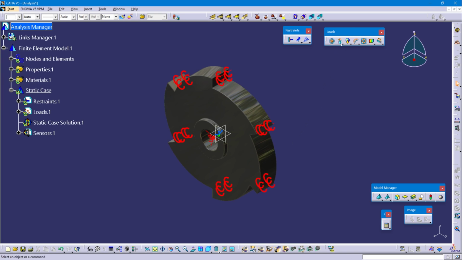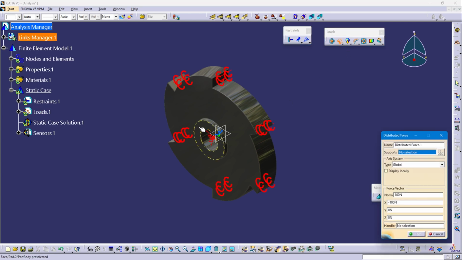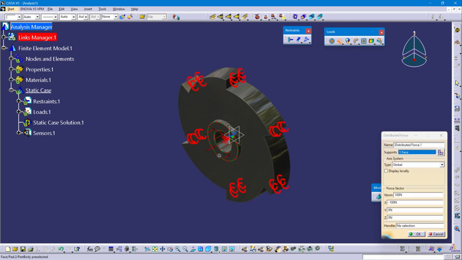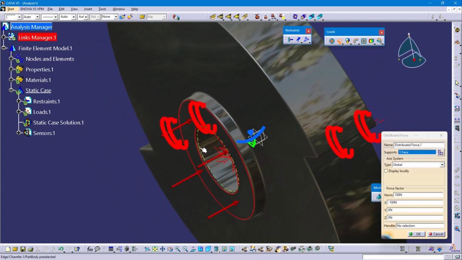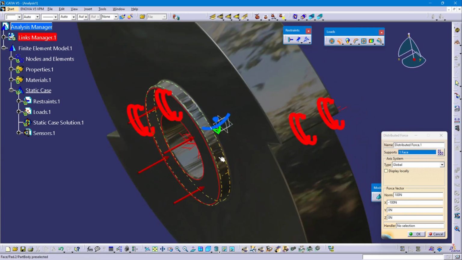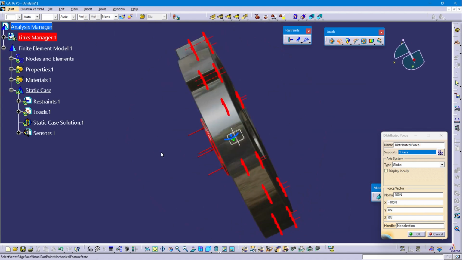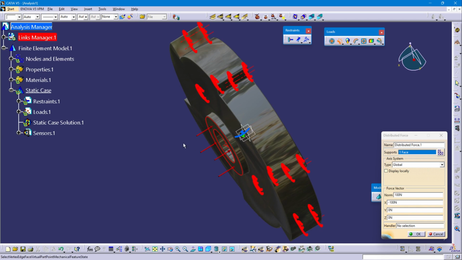In the load command, select distributed force and select this top face. This is our axial load. Direction is X direction. So arrows should be this side. Value is minus 100 Newton and OK.